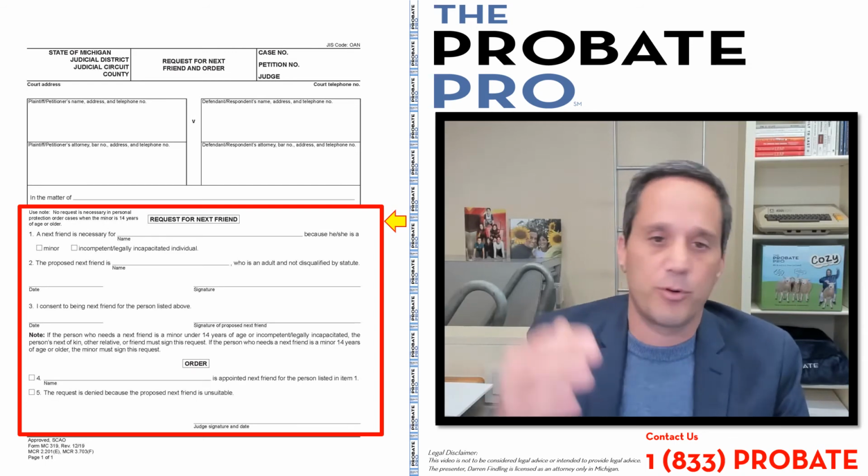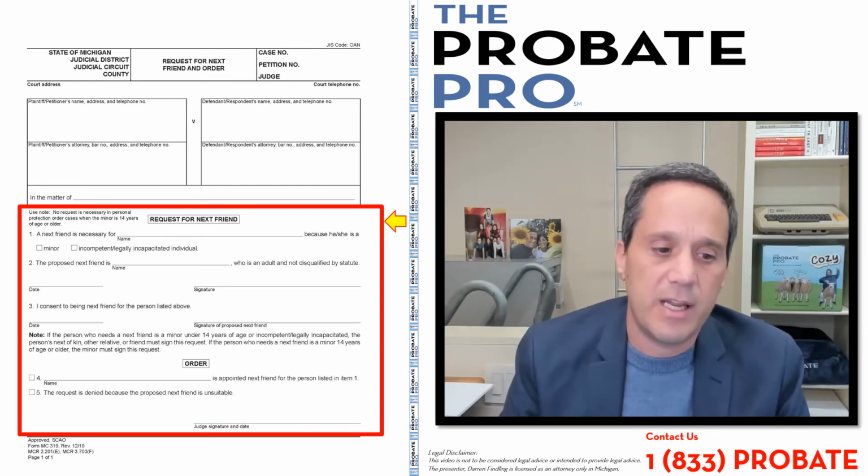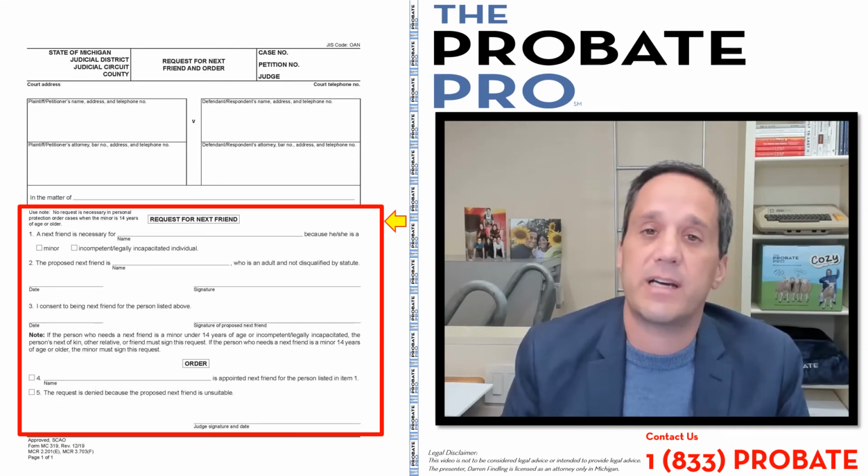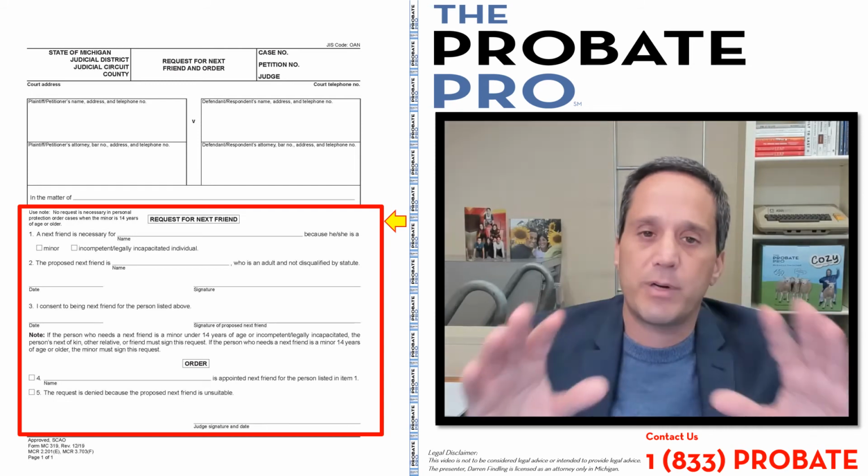And then the lower section is the court order piece. Again, it's an approved form, so these are already pre-filled. It identifies that the person is appointed next friend for the person listed in item 1, or the request is denied because the next friend is unsuitable, and then a place for the judge to sign. Again, it's a pre-approved form.